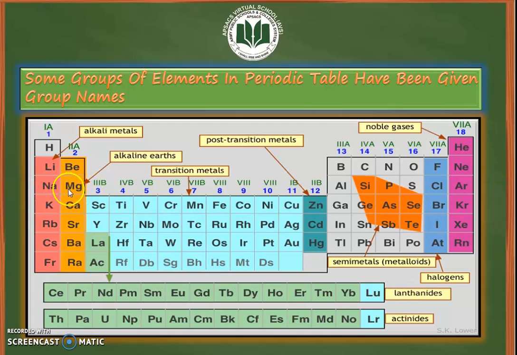For example, if you want to identify the position of Mg, or magnesium, in the periodic table, you can say 1A, 2A. So, we can say that the group number of magnesium is 2A, and the period number is counted in rows: first row, second row, third row. Magnesium is present in the third row, or third period, of the periodic table, and its group number is 2A. Similarly, we can identify the group and period number of any other element from the periodic table.